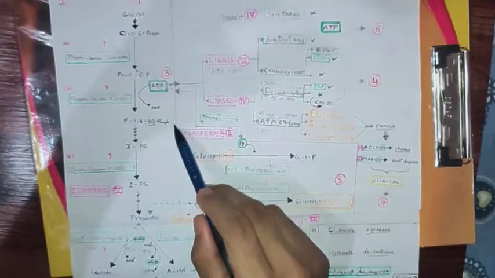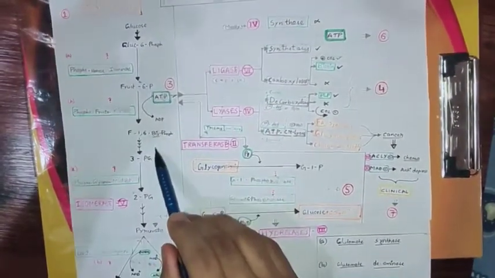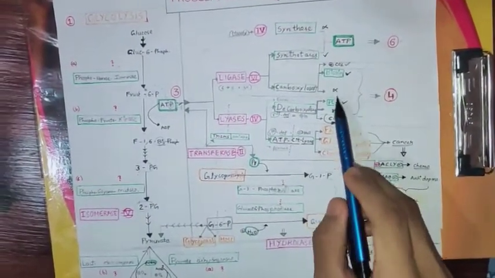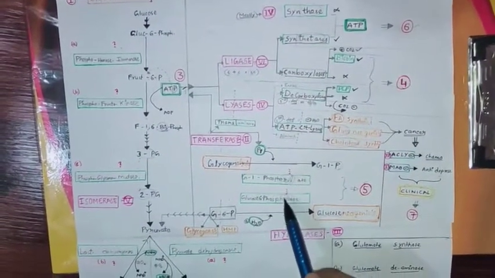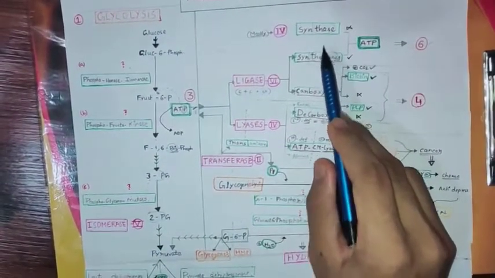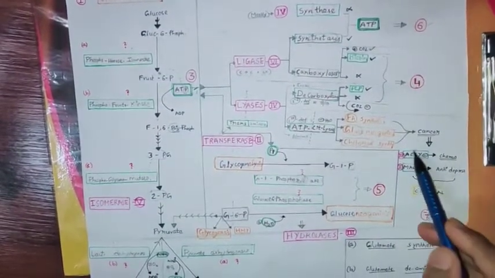Okay, 7 possible. First one is regarding the glycolysis cycle. Second one is dehydrogenase, regarding NADH. Third one is regarding ATP, and the fourth one can be these biotin and PLP coenzymes. Okay, fifth one we know that phosphatase, phosphorylase. Just remember this small spelling difference also. In synthetase, synthase also, in ATP you can see a small spelling difference. And finally the seventh one, here you can see clinical importance also.